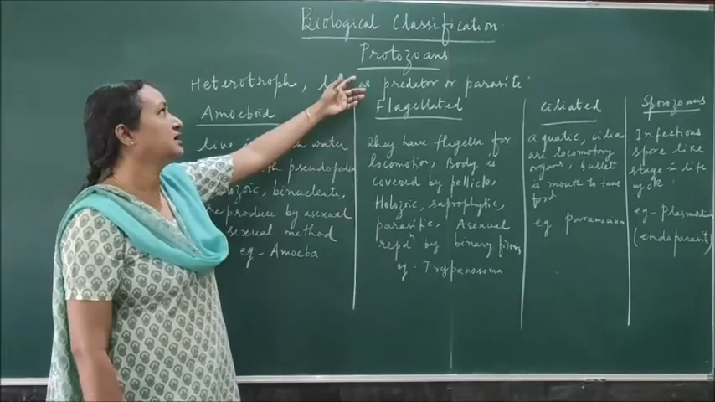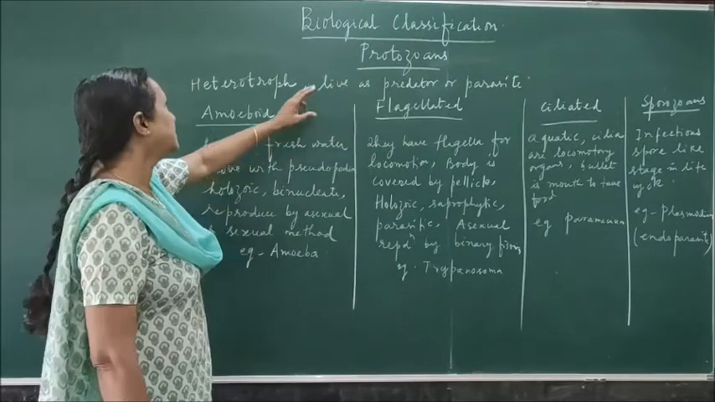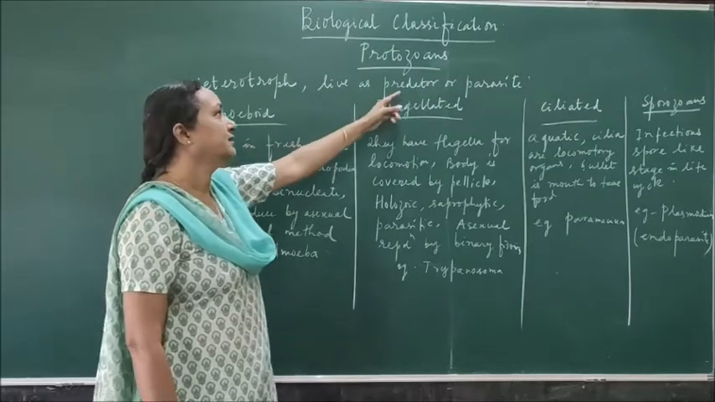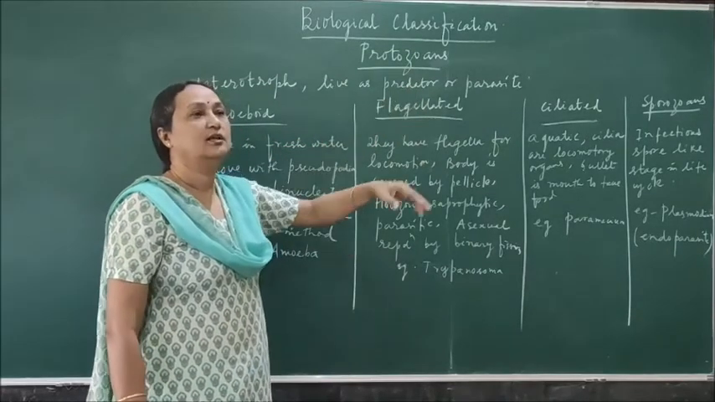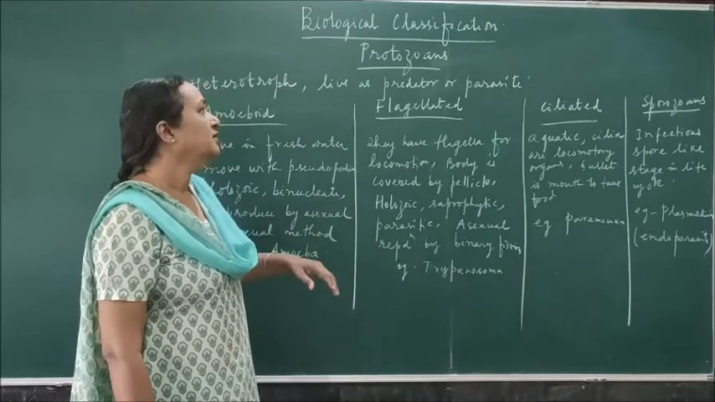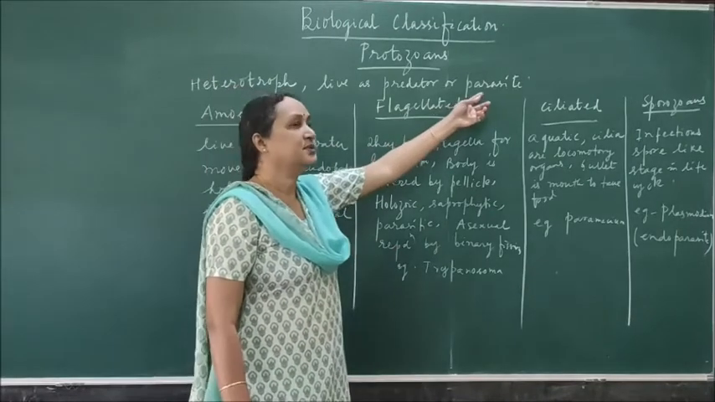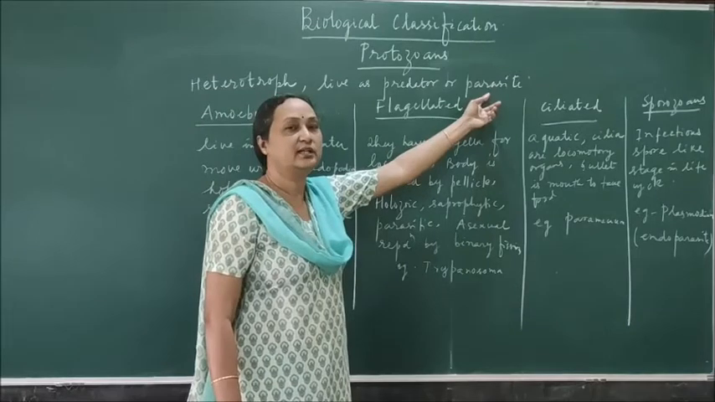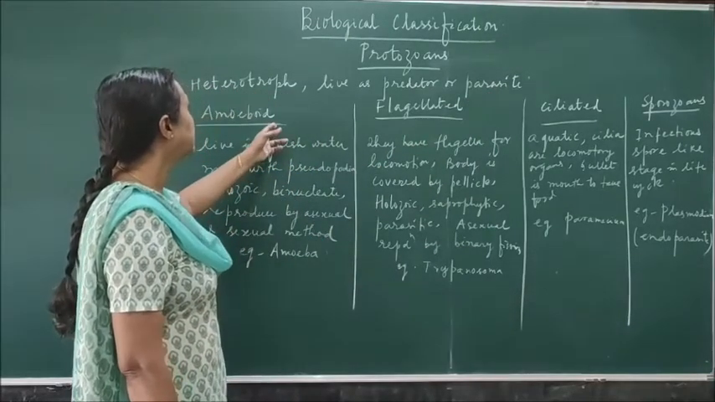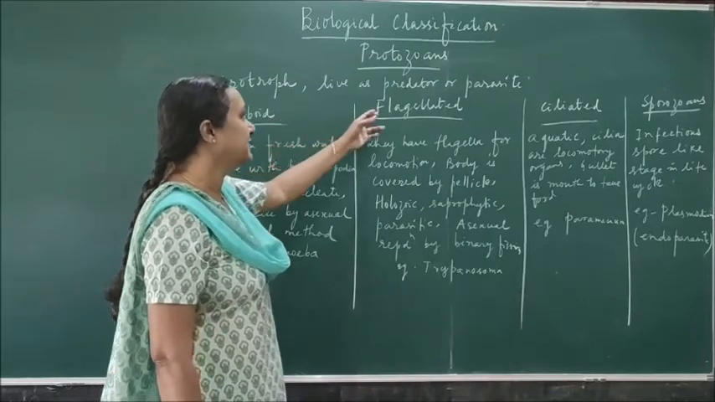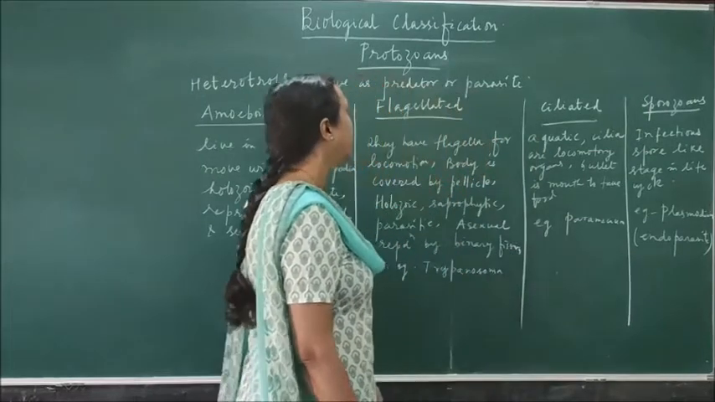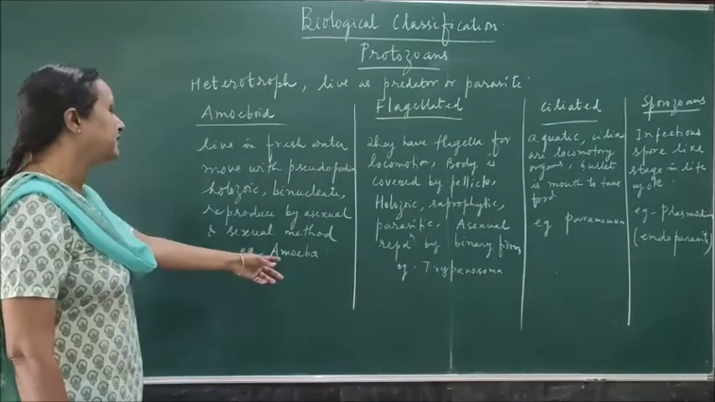So the last group, that is protozoans. Protozoans, they are all heterotrophs. They cannot prepare their own food. Either predator, meaning they are taking other living organisms as their food, they predate, or parasite, meaning they are depending on the living host for getting the food. So protozoans are divided into 4 types: amoeboid, flagellated, ciliated, and sporozoans. So amoeboid, the best example is amoeba.